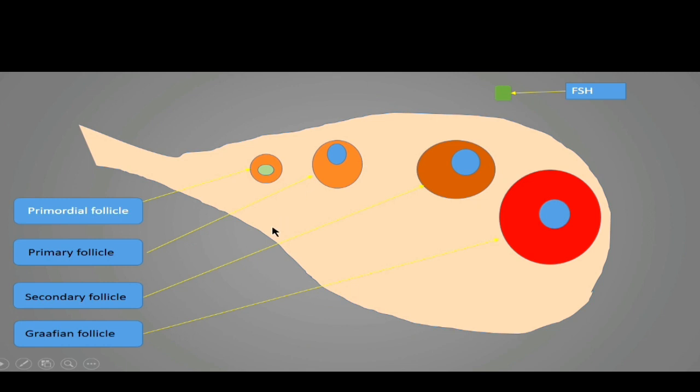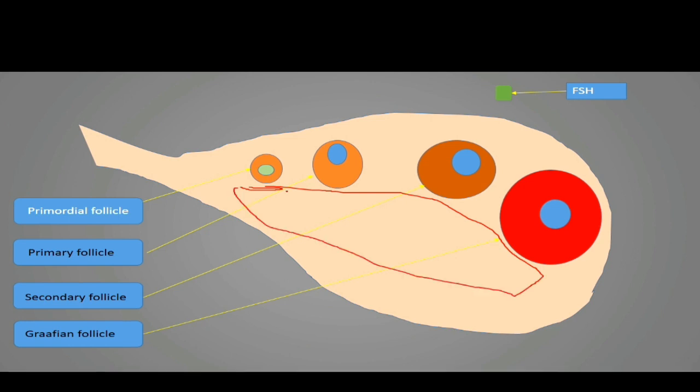And we can see, suppose this is the outer region, showing the cortex, and this is the inner region. This inner region is called the medulla.